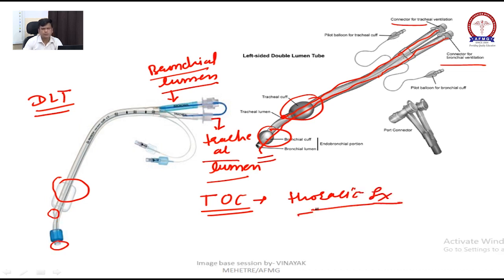And confirmation of placement of double lumen tube is done by anyone? It is done by fiberoptic bronchoscopy.